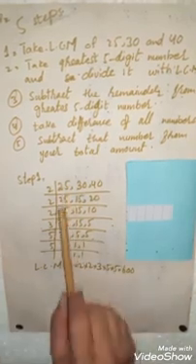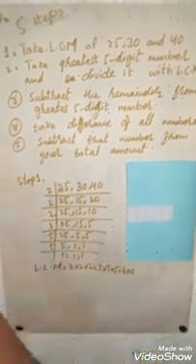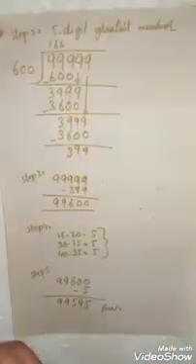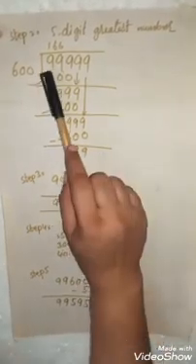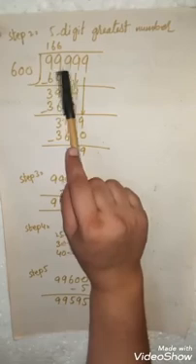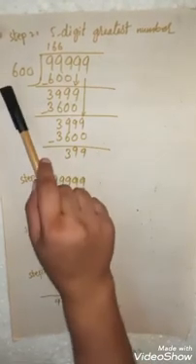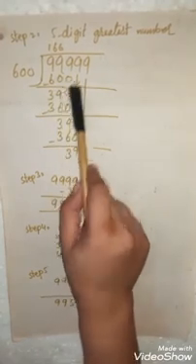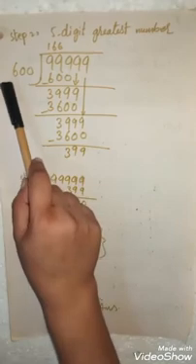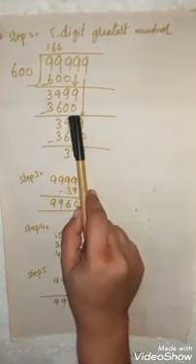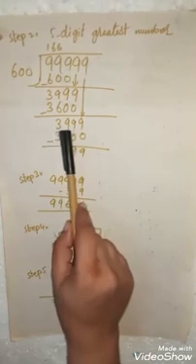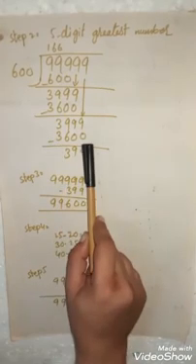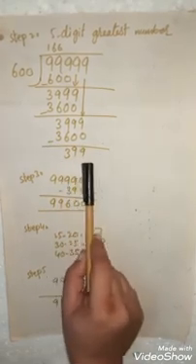Here in the first step I have found your LCM, which is 600. Now in the second step you have to take your greatest 5-digit number, which is 99,999, and divide it by 600. 6 times 1 is 600. When you subtract, you get 399. You will take the next 9. Now 6 times 6 is 3600. Again when you subtract, you get 399. You will take your last 9, and again 6 times 6 is 3600, and here is your remainder, 399.